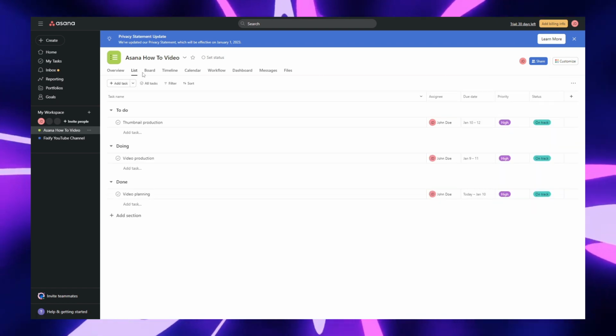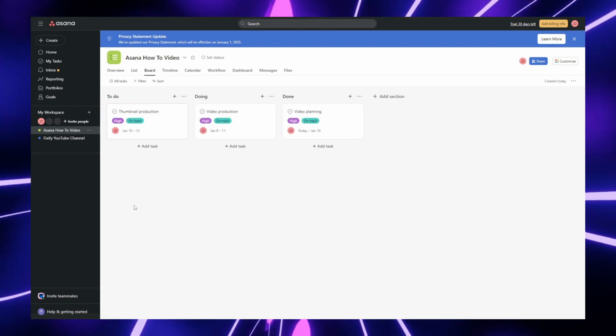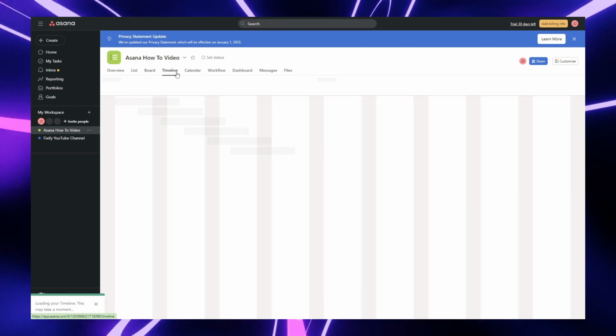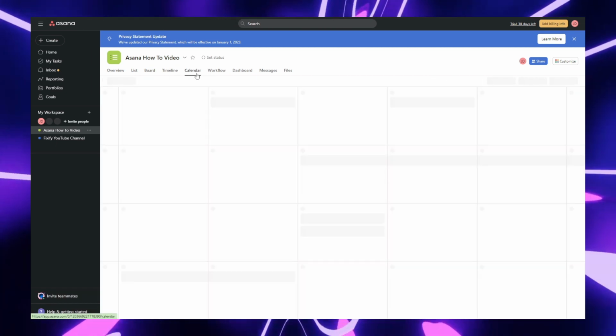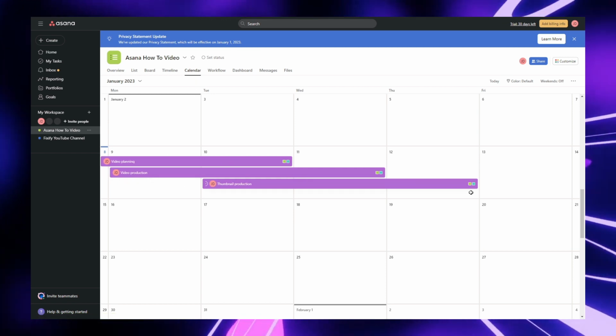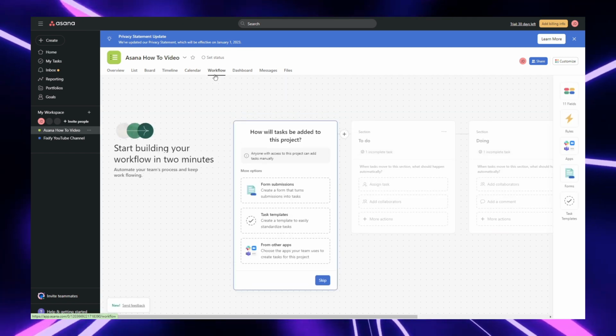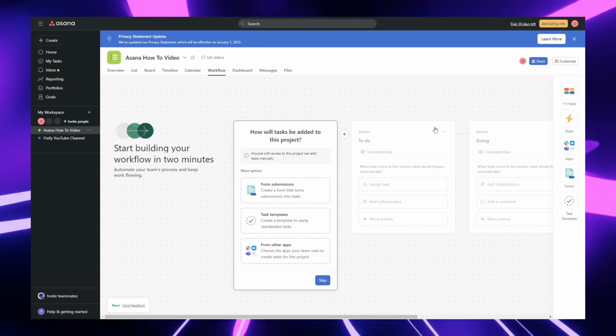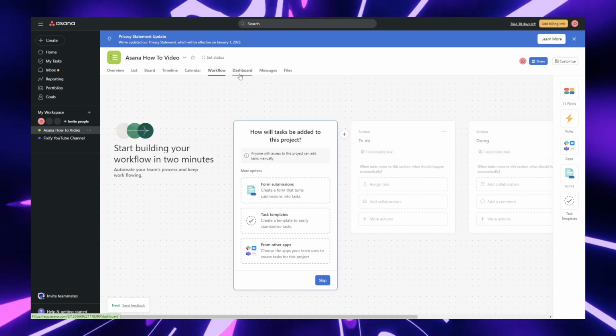List, which is what we were already using. The board, which is another cool way of showing it. Timeline. There we go. The calendar, which does show you the exact days we have to work on it. The workflow, this is kind of going to be another like little timeline or like little keyword connection list.